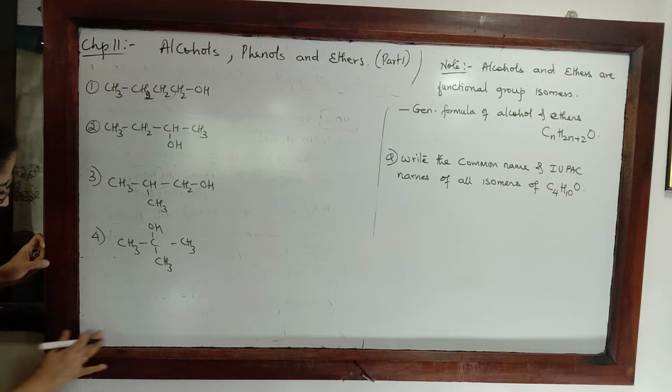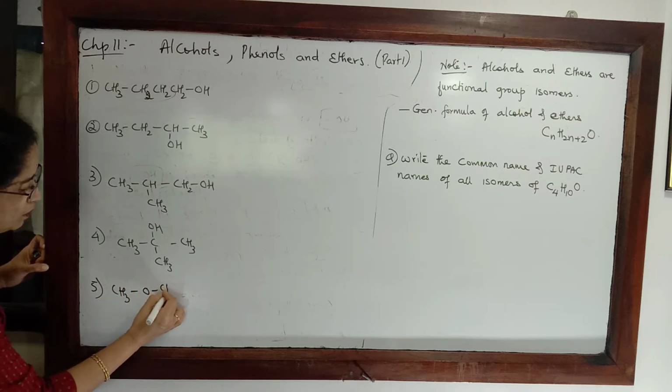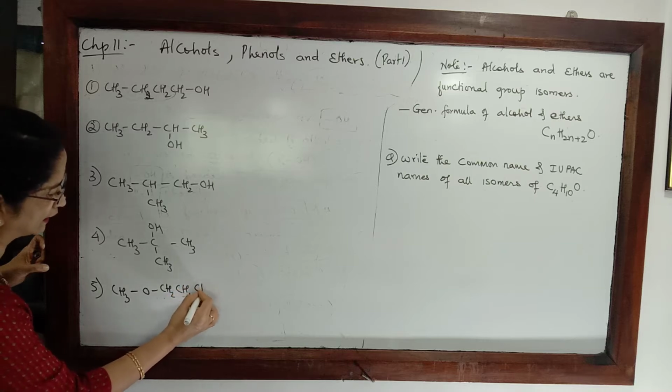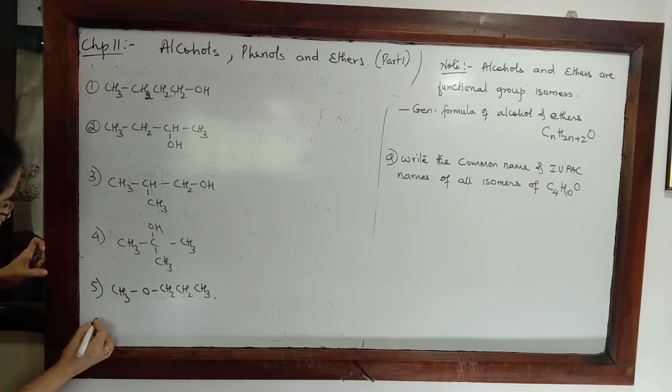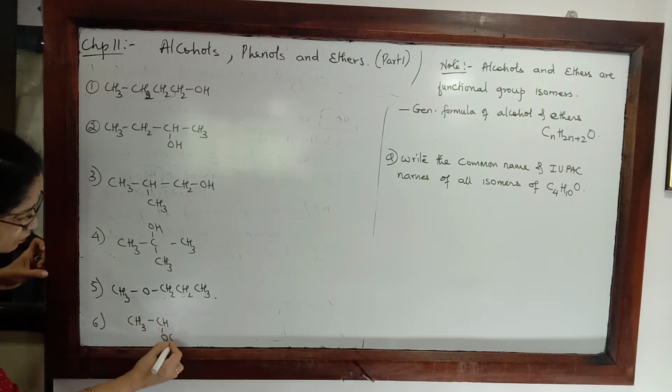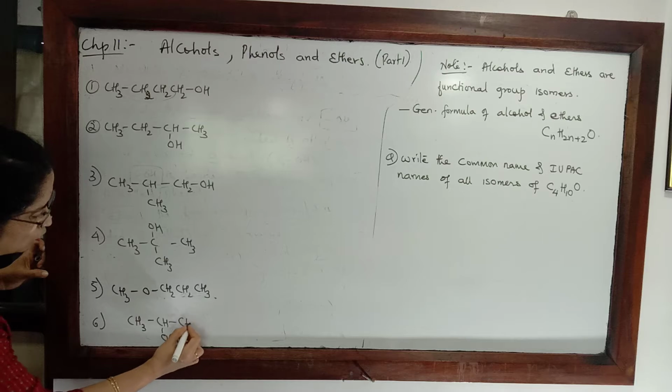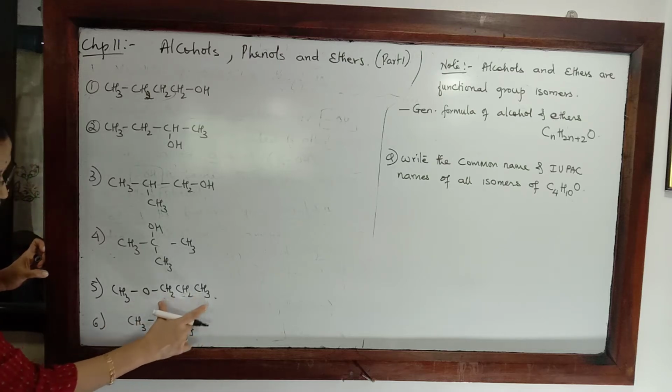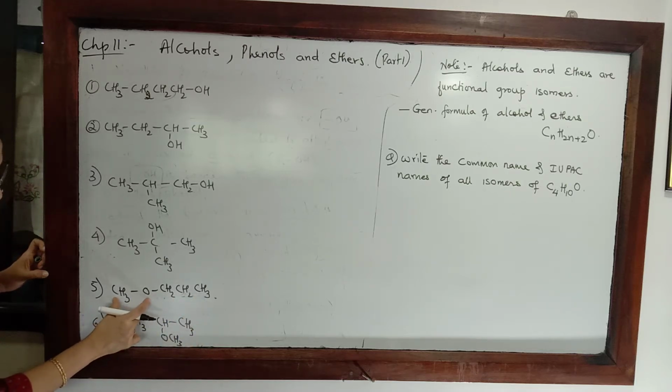If I have to write the ethers, then I could place 1 methyl group and the 3 on the other side. This could be one position. I could also place this methyl group on this central carbon with the OCH3. So this carbon chain I kept as it is, the OCH3 I put on the middle carbon.